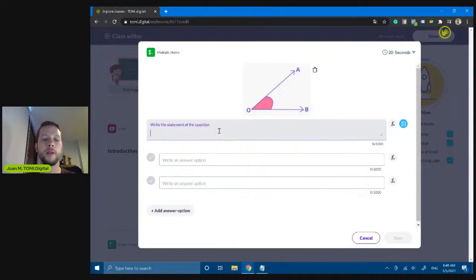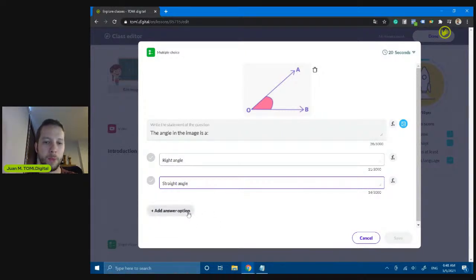And the question will be something like, the angle in the image is a, and after that I'm going to write here the correct and wrong answers for the question. So I'm going to write something like, this is a right angle, or this is a straight angle.